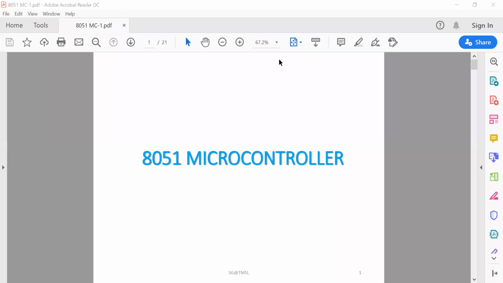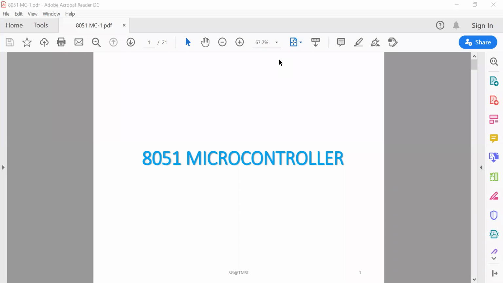So what is a microcontroller? It's a type of integrated circuit where a microprocessor, along with other peripherals and memory devices, is attached. Some other IO devices are attached, and the total IC is called the microcontroller.